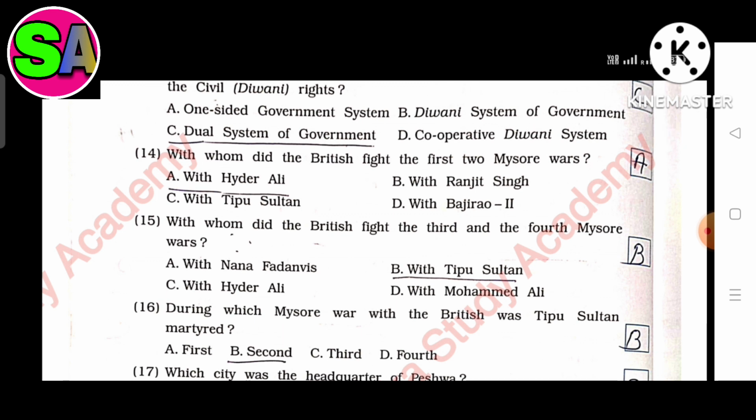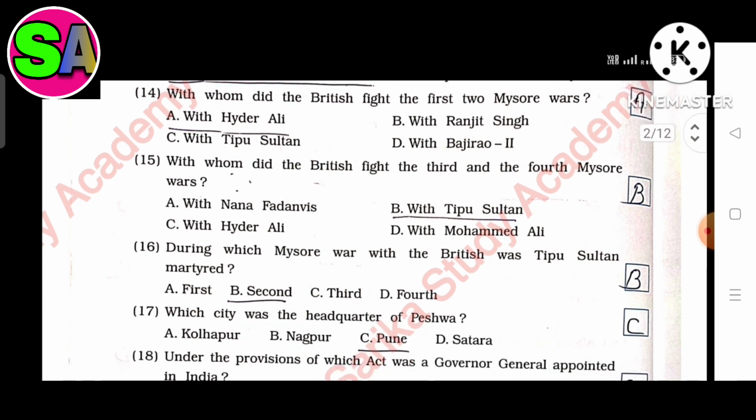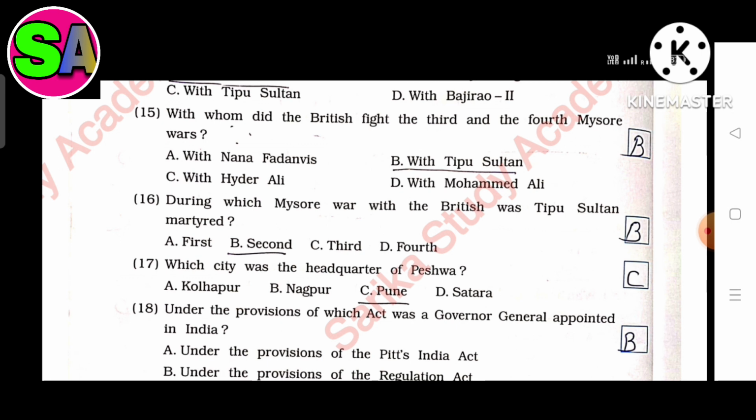Fourteenth, with whom did the British fight the first two Mysore wars? The answer is A. With Hyder Ali. Fifteenth, with whom did the British fight the third and the fourth Mysore war? The answer is B. With Tipu Sultan. Sixteenth, during which Mysore war with the British was Tipu Sultan martyred? The answer is B. Second.